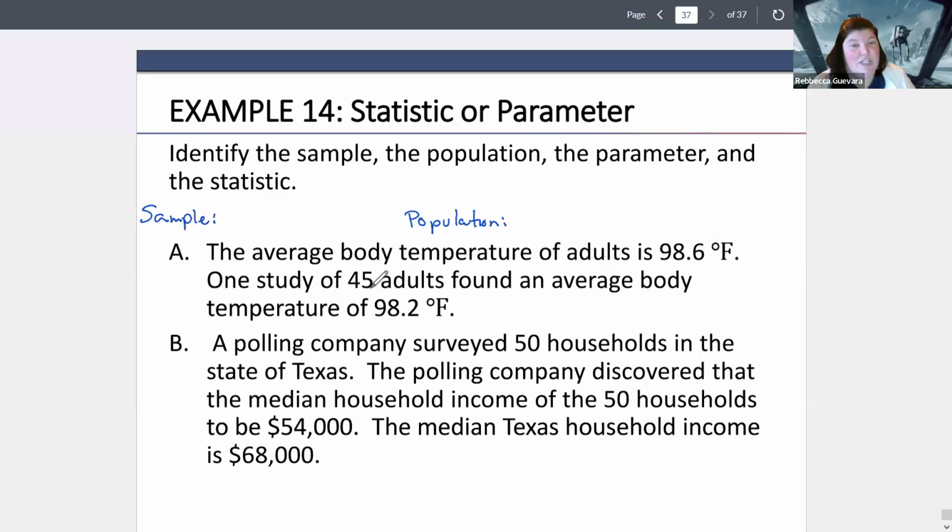And then we have one study of 45 adults found the average body temperature is 98.2. So this part right here is only a portion of all adults. So when I just say adults and I don't put a number on it, this is going to be a population. So my population is all adults. And a portion of that would be that 45 adults.